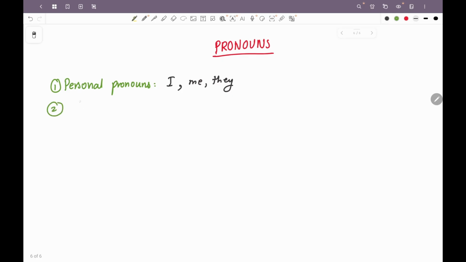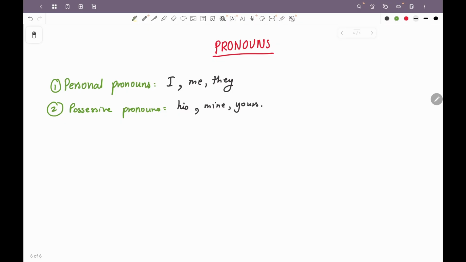Second are possessive pronouns. Possessive pronouns show ownership or possession. His book, mine, yours. These show possession or ownership.